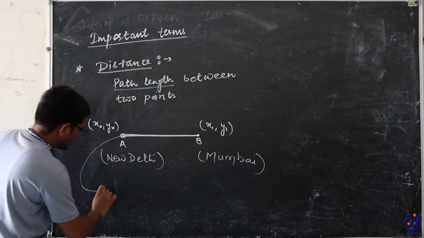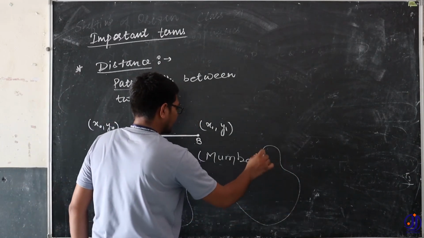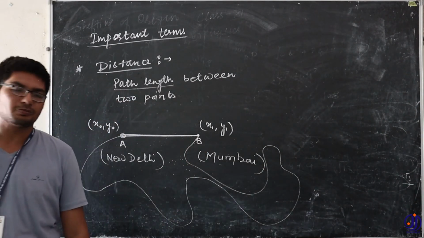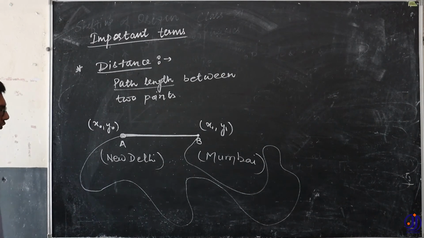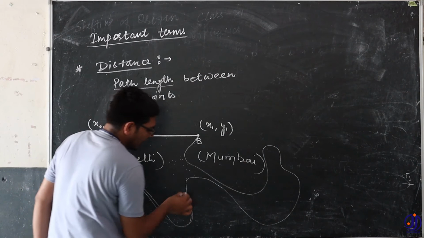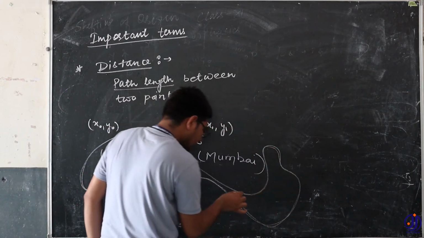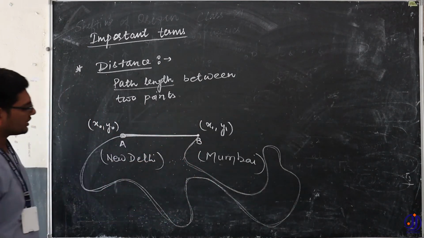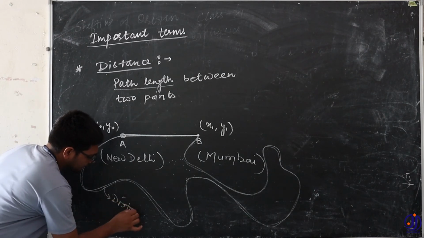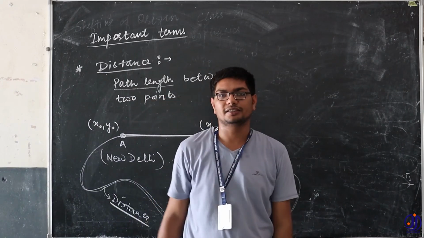To avoid traffic, we had the national highway built like this, and then we reach point B. Whatever length of the path you are traveling, that is known as the distance. This will be the distance traveled by you, because we are talking about the concept of path length.